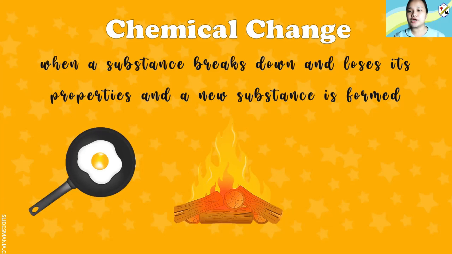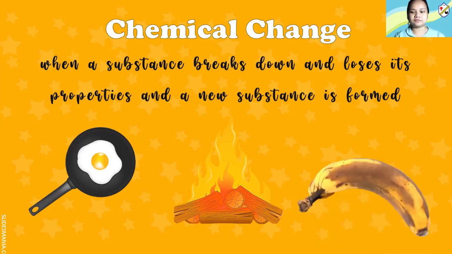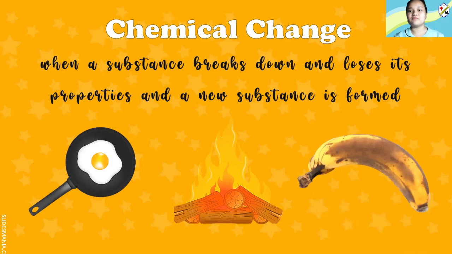But if you burn a wood, what will it become? It will become ashes. And it will not be a wood anymore. Rotting of banana. So all these materials, if there is chemical change, there is a new substance formed.